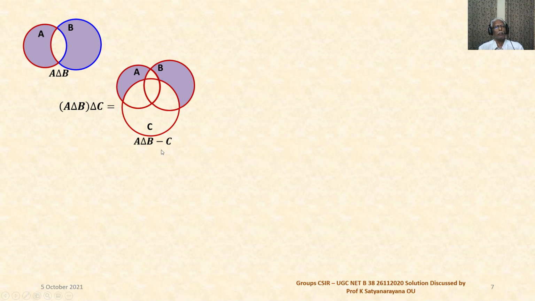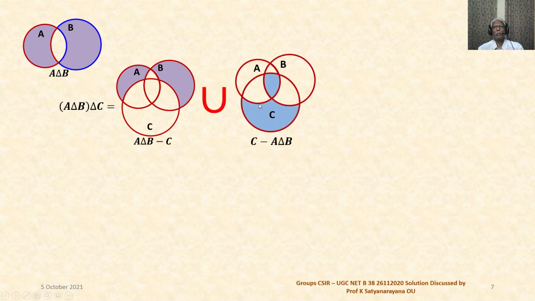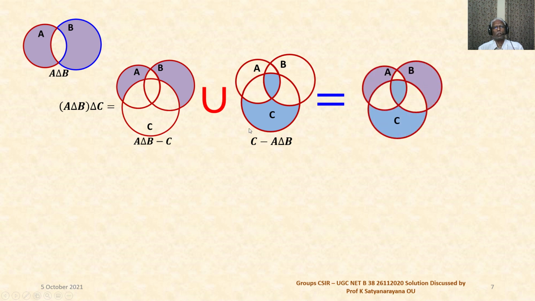So first A delta B minus C. This shaded portion is A delta B minus C. And union C minus A delta B. So from C you have to subtract A delta B, and this is C minus A delta B. And the union of these two is this one. This shaded portion is the union of these two. Next, B delta C is this portion. B minus C union C minus B.